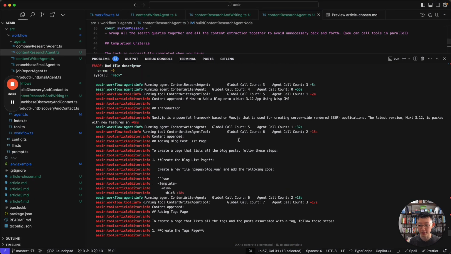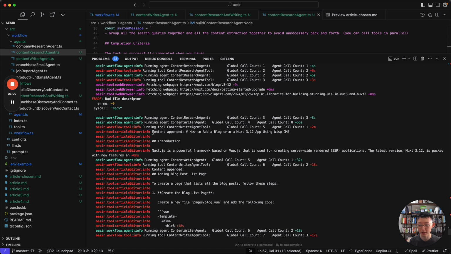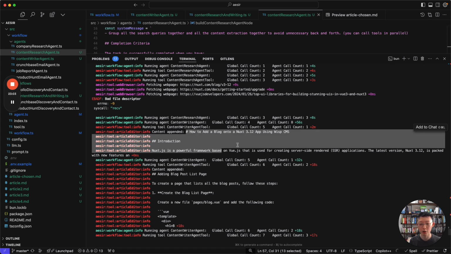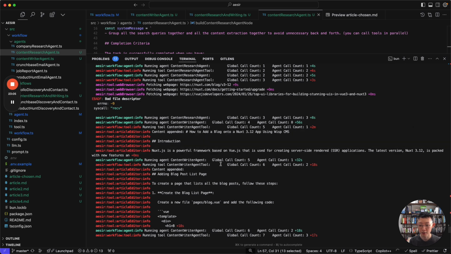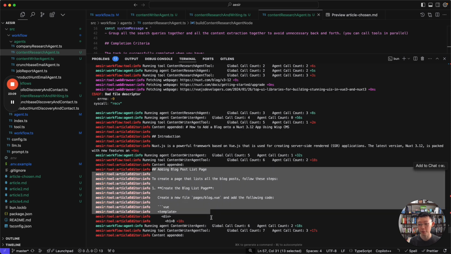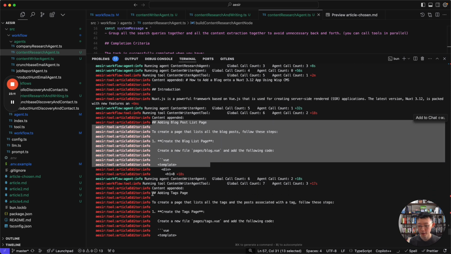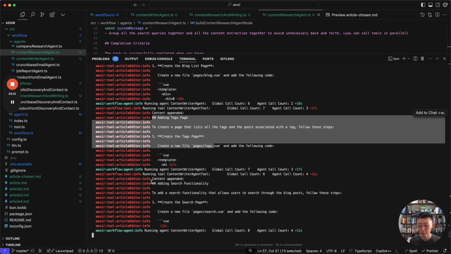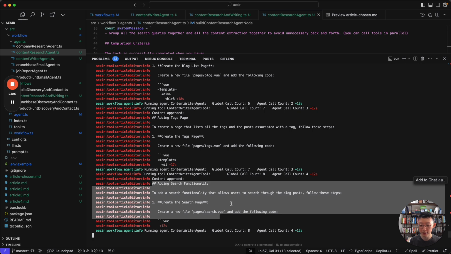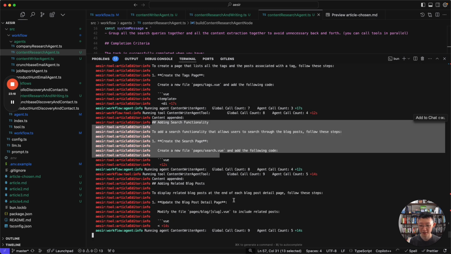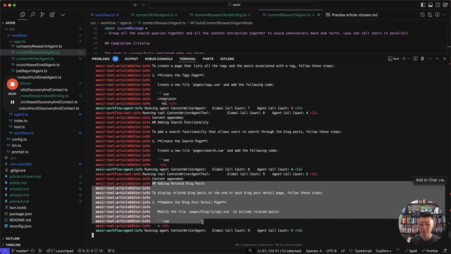So this is interesting. First call: how to add a block using Wisp CMS, introduction. Call count 2, adding the second section, adding a blog post list page. Third section, adding a text page. Fourth section, adding search functionality. Fifth section, adding related blog posts.